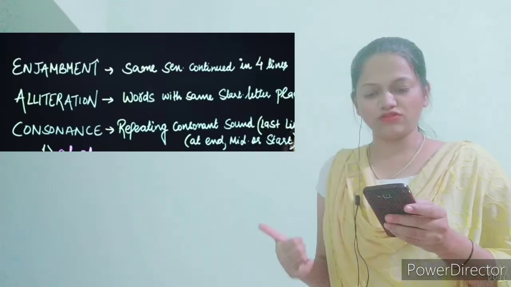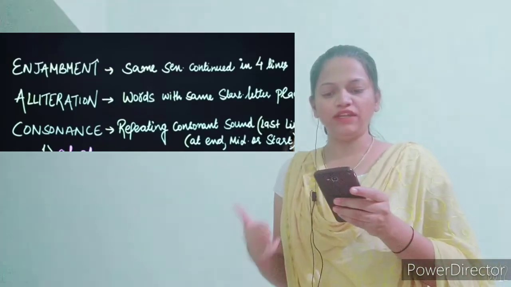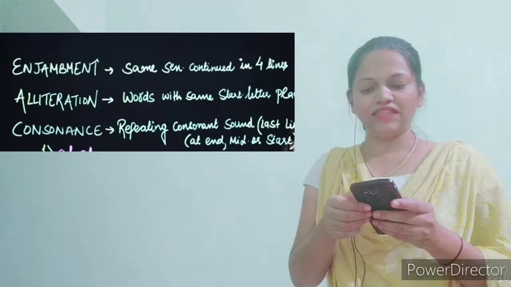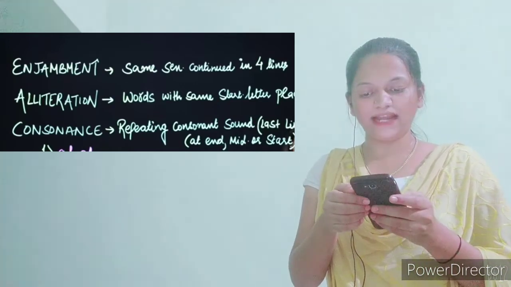Third thing is consonance. Consonance is what? Repeating the consonant sound. See the last line, at the end, middle, and the start also. Of a day I had rued. So it sounds something similar. Had, rued. It sounds like a consonant sound coming at had, also at the end, and rued also at the end. I told you previously what rued means. Rued means having regret about something.